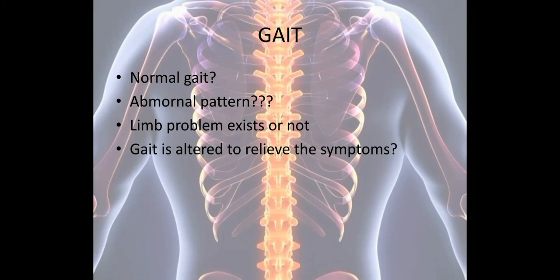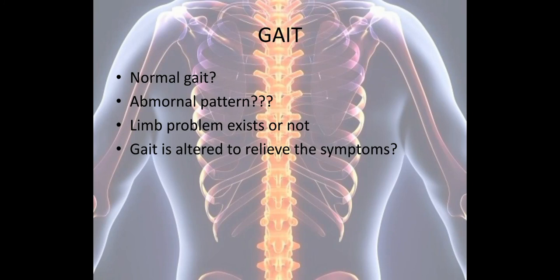Next, we have to observe the gait of the patient. Whether the patient has a normal gait pattern or an abnormal gait pattern, and whether a limb problem exists or not. For example, if the patient has any alteration in the gait, then it can be due to a limb problem. But if a limb problem is not present, then because of pain also, in case of lumbar spine pathology, the patient will experience pain, and due to that pain the patient will have abnormal gait. So we have to identify whether the gait abnormality is due to the limb problem or due to the spinal problem.